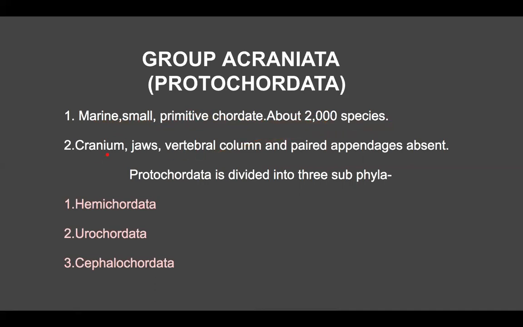Cranium or skull, jaws, vertebral column, and paired appendages are absent. These are the main characters of the group Protochordata in short. As discussed, Protochordata is divided into three subphyla: Hemichordata, Urochordata, and Cephalochordata.